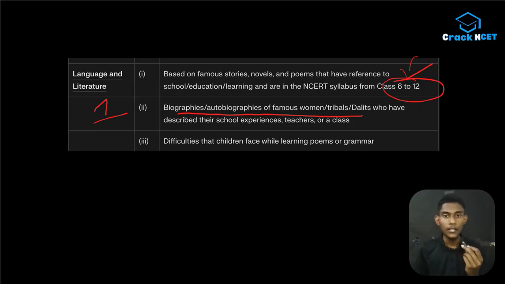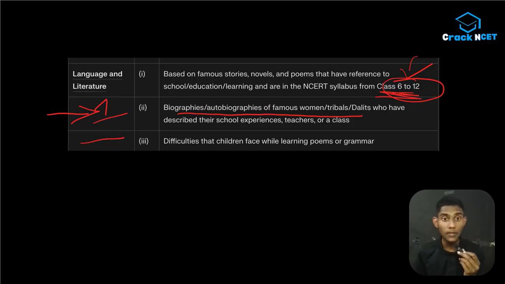And then, stories, novels, and poems that have reference to school education and learning, and are in the NCERT syllabus from class 6 to class 12. So what's our take on this? We have to give more importance to the class 6 to 12 syllabus, and I think you should give more importance to this portion, because one question will be from here. And difficulties that children face while learning poems or grammar.